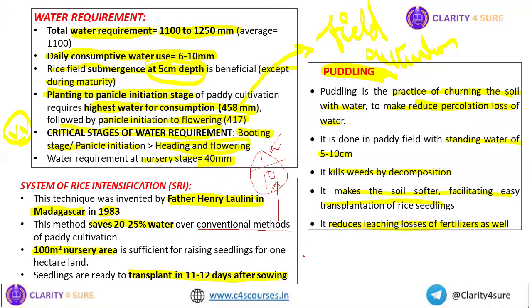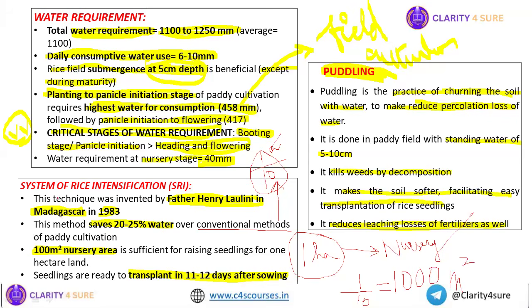Okay, that means if we are going to go for paddy cultivation in 1 hectare area, then for the conventional method, our nursery area will be what? It will be 1/10 of this 1 hectare, right? 1/10 of 1 hectare means your 1000 meter square. But in case of this SRI method, you see only 100 meter square nursery area.